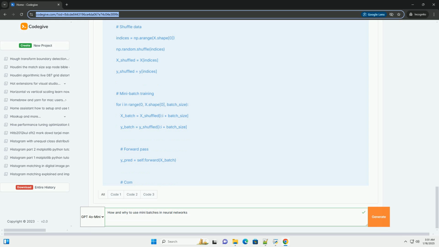By using mini-batches, you can strike a balance between the computational efficiency of batch gradient descent and the robustness of stochastic gradient descent. This method is widely used in practice and is fundamental to training deep learning models effectively.